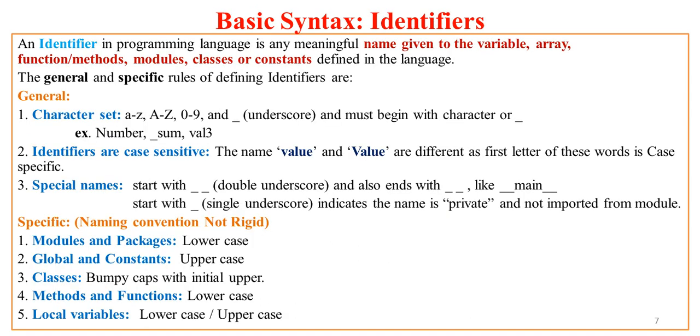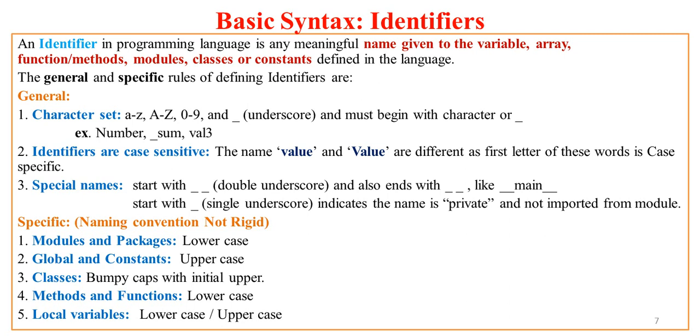Now we'll see basic syntax. The first is identifiers. Now what is an identifier? An identifier in the programming language is any meaningful name given to the variables, arrays, then we can see methods, modules, classes or constants defined in the language. Now if you have already learned some language or other like C, C++, Java or any other language, you will find that you have used these things extensively, like variables, arrays, then methods, modules, classes. You perhaps might have defined constants. Now all these things are called identifiers in programming language.